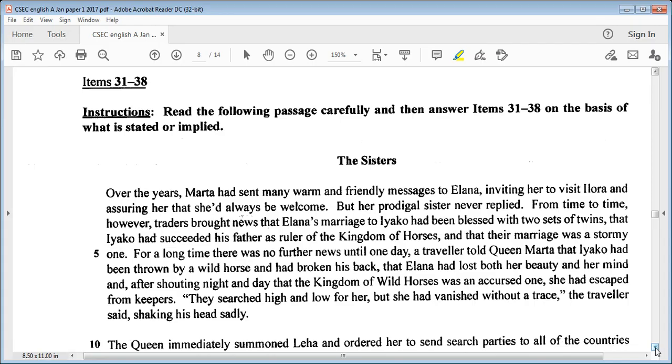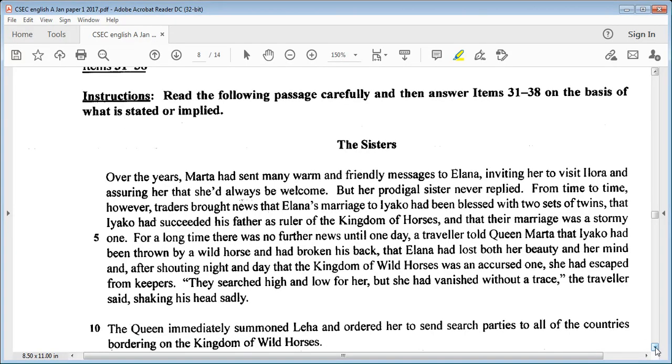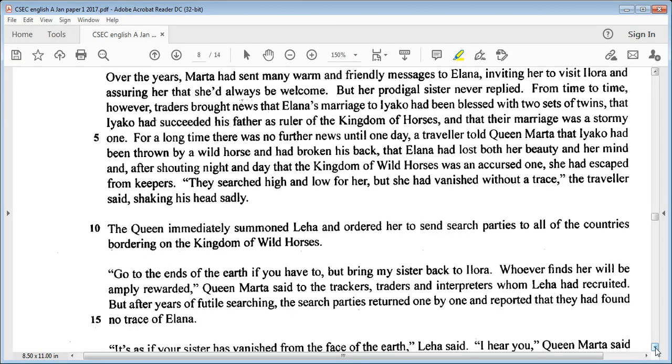They searched high and low for her, but she had vanished without a trace, the traveler said, shaking his head sadly. The queen immediately summoned Leah and ordered her to send search parties to all of the countries bordering on the kingdom of wild horses.